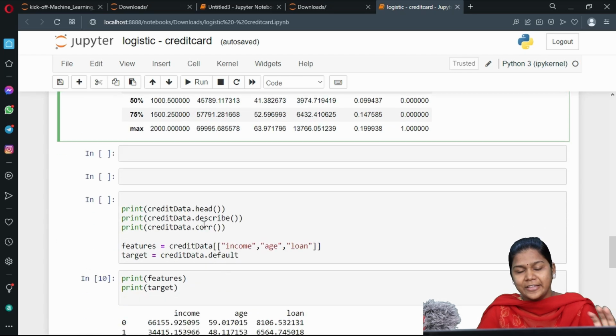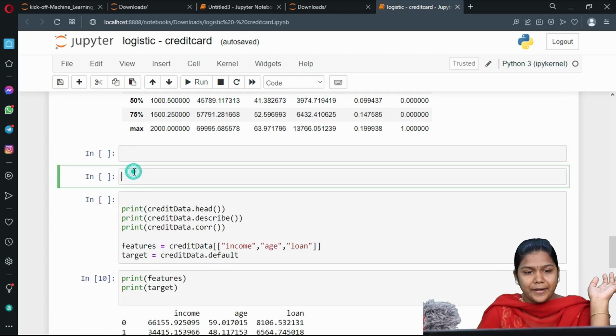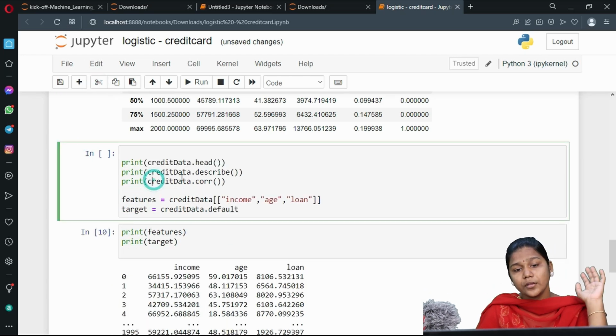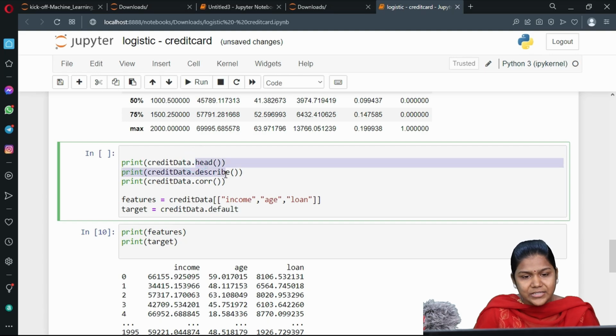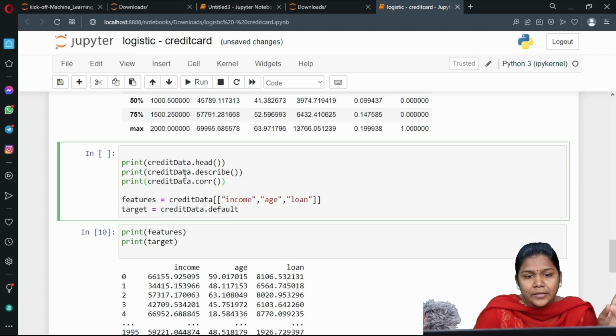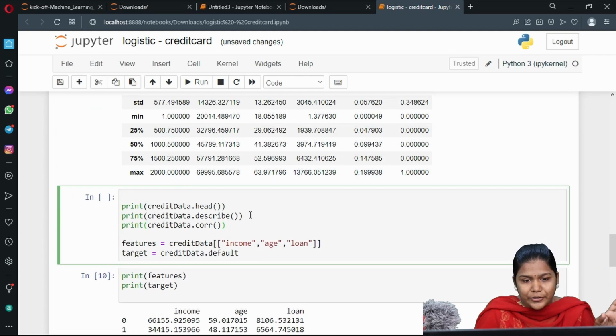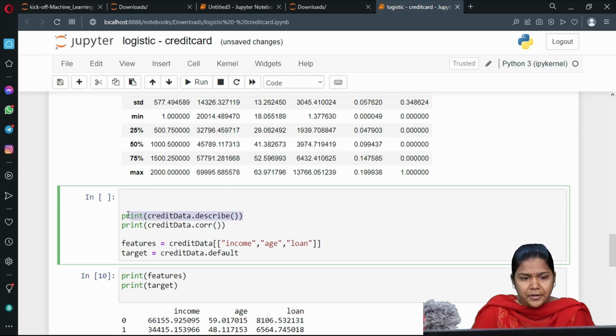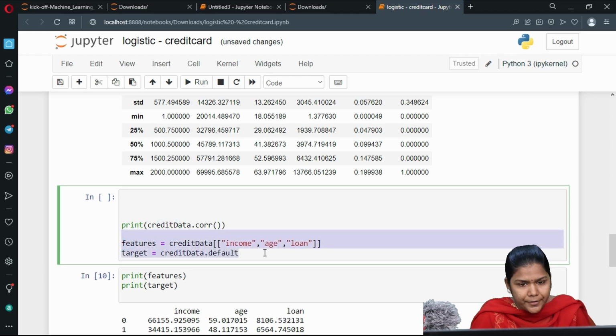Okay, fine. Now we have applied some pre-processing functions. Now what I have done: head function, describe, correlation. This is important because we have already done head and tail also, so we'll remove it. Describe also we have applied, so this is also not needed. Next, what we have done, correlation function we have applied.